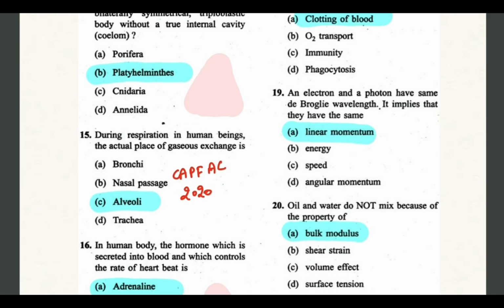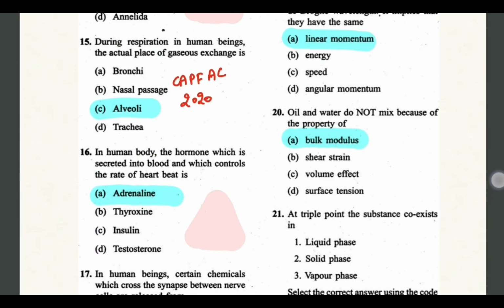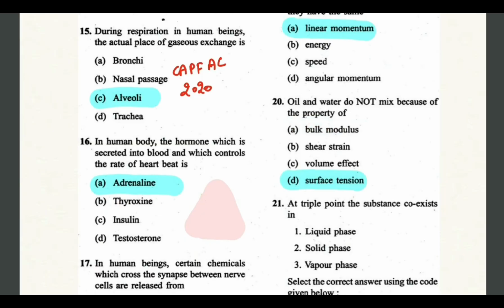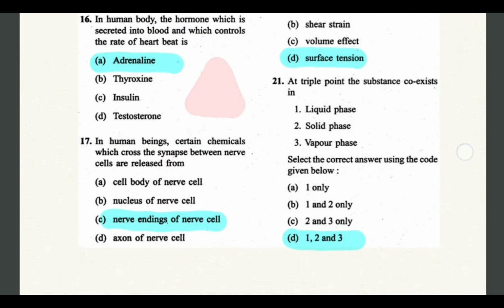Next question. An electron and a photon have the same de Broglie wavelength. It implies that they have the same linear momentum. If both have the same de Broglie wavelength, then both will have the same linear momentum. Next question is about oil and water do not mix because of the property of surface tension. This is a very important question, that due to surface tension, oil and water do not mix.